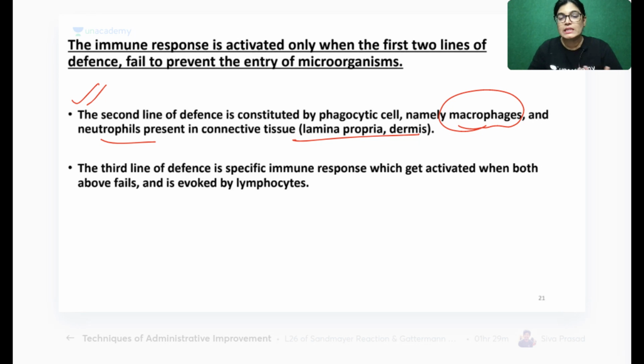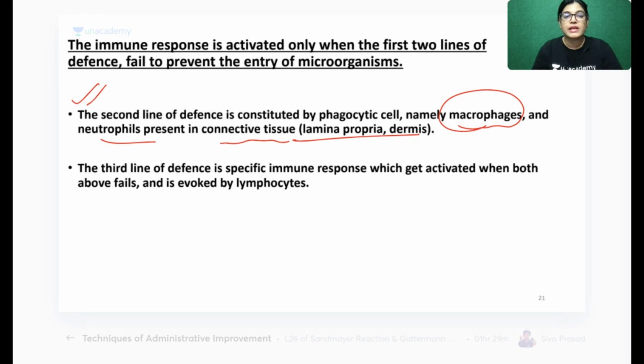Also in the layers of the respiratory tract and the GI tract, there is a connective tissue layer called the lamina propria. This lamina propria consists of macrophages and neutrophils, so these perform the second line of defense mechanisms.